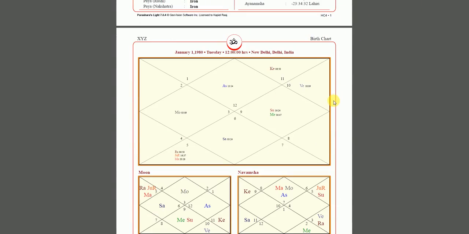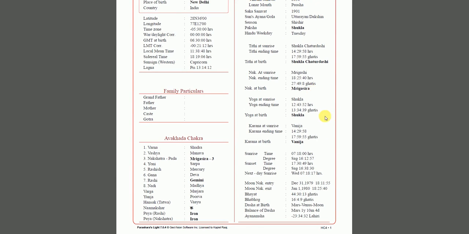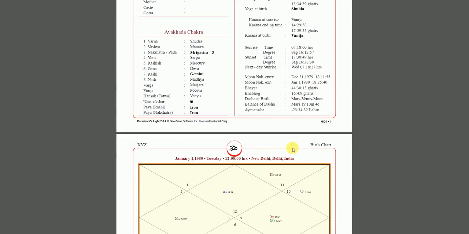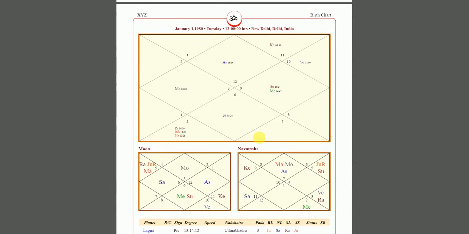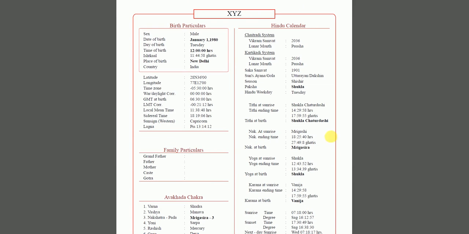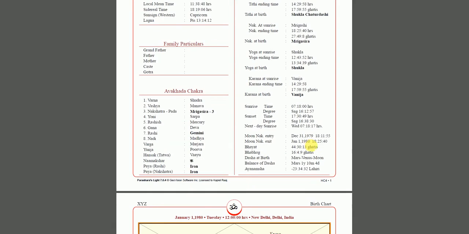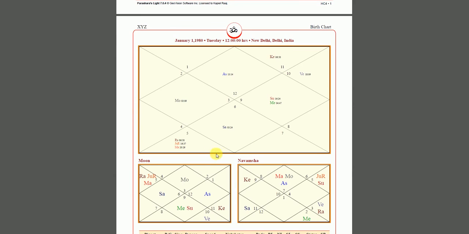Just because I have not covered the full 100%, if I've only covered 30%, 40%, doesn't mean that this report is useless. These mathematical numbers and all that, this is where your entire life is. These first pages and your whole main birth chart, Navamsha, Moon chart. So try to understand this from there, and you can use my YouTube videos to learn what a Pisces ascendant is all about. What is Venus doing in Capricorn? What is Venus doing in the sign of, or in the 11th house? Okay, so hopefully this has made sense to you guys. Thank you.